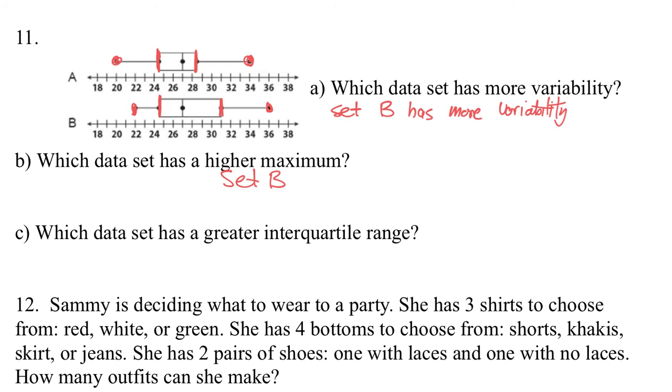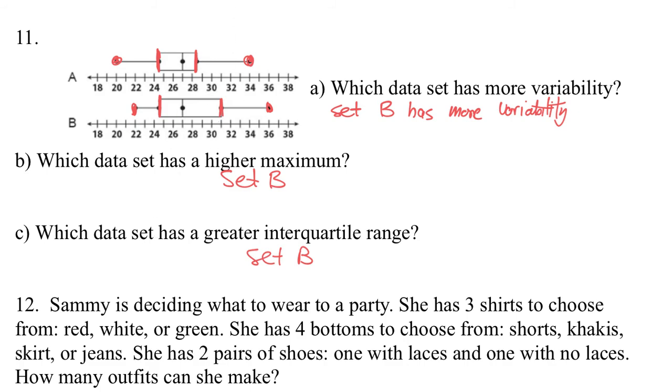What has a greater interquartile range? Set B. The interquartile range is how big is the box? The size of this box is smaller than the size of this box. You can just visually see it right there. The interquartile range is the upper quartile minus the lower quartile. So that minus that is going to be a larger number than this number minus this number.